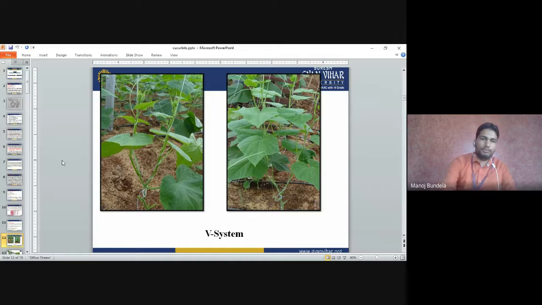So you can see here we have to allow the two branches. Either we allow one branch or we allow two branches. That is the best. We do not allow more than two branches, to increase the production. This is the V shape, means we are allowing the two branches, so it looks like a V shape.